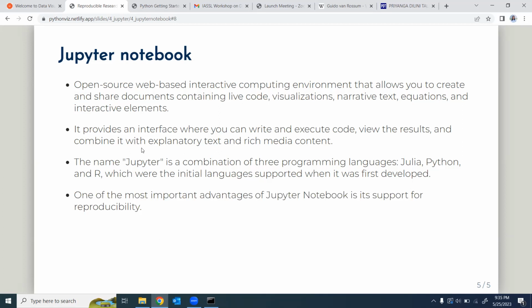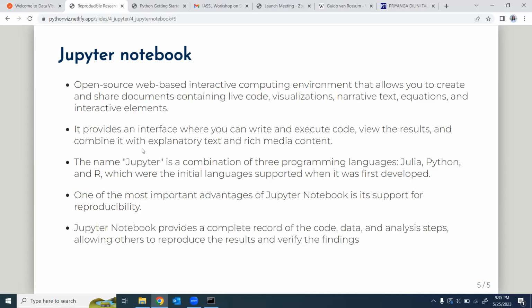Another very popular advantage of Jupyter Notebook is support for reproducibility, because during Tianga's session, she talked about the importance of having a reproducible report, and Jupyter Notebooks allow you to get a reproducible report. That improves the trustworthiness of your workflow and the output that you are going to share with your audience. Jupyter Notebook provides a complete record of code, data, and analysis steps, allowing others to reproduce the results and verify the findings. And Tianga discussed these things during her session as well.